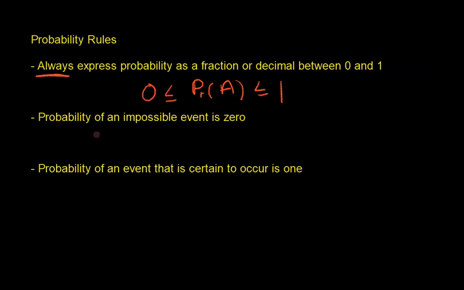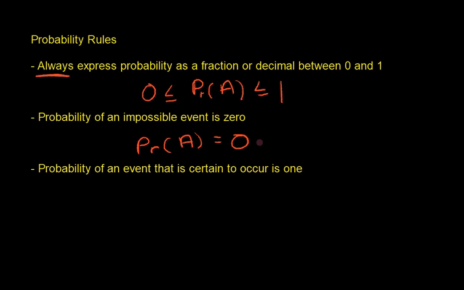The probability of an impossible event is 0. The probability of rain, I would imagine, is rarely actually 0, because it has to be really impossible. What's something that's impossible?